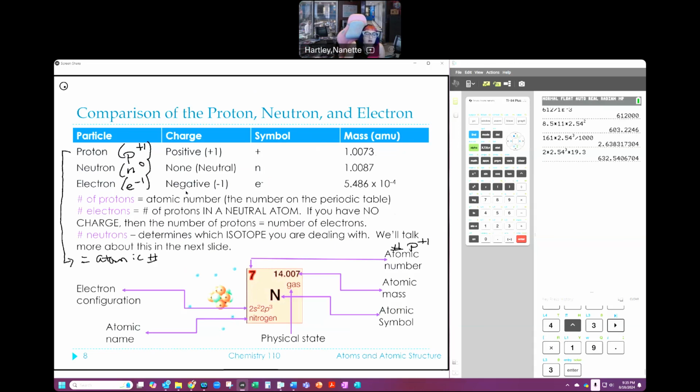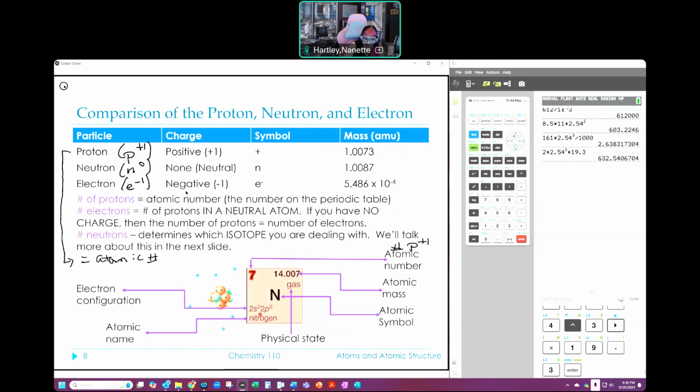Right? Other things that we see when we talk about this. Some periodic tables have the physical state. This particular one does, and it tells you that in its native state, nitrogen is a gas. Okay? The periodic table you get on your test won't tell you that. It's not really that important that you know it. It is something that we can learn from the trends that we'll talk about a little bit later.